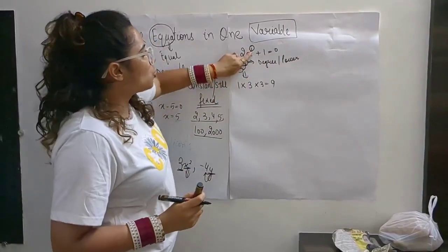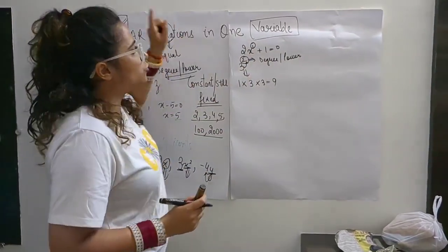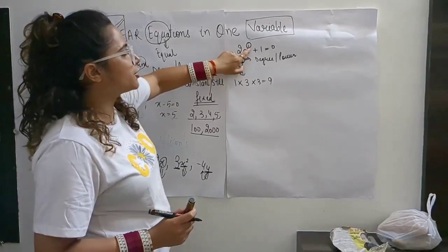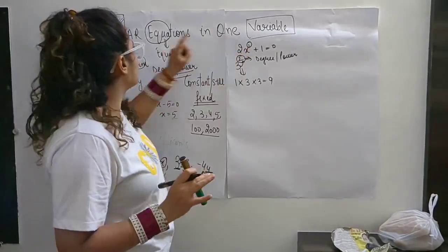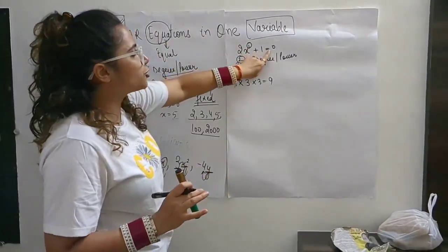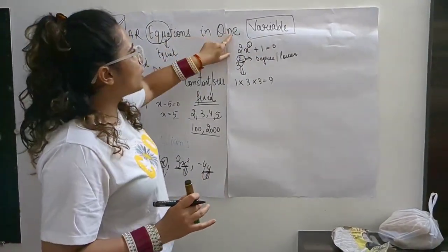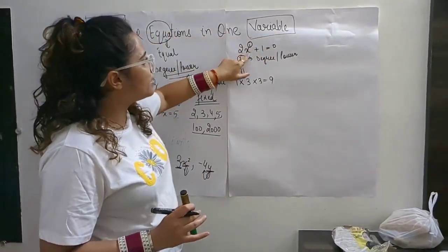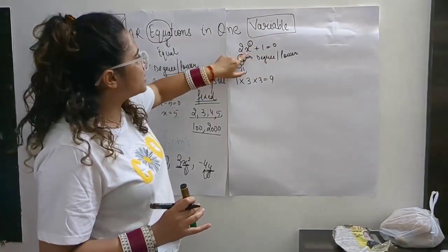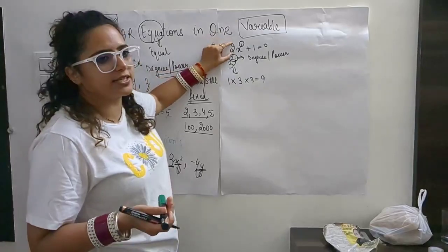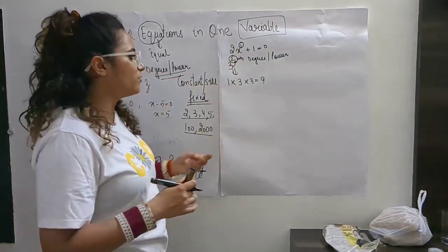So linear, line, 1, a singular word. So there should be a degree 1. The variable's degree should be 1 every time if we are talking about a linear equation. And there should be a sign of equal, as I told you, an equation means equal. Now in one variable, how many letters can you see here? Only 1 letter. That means this is one variable. So this shows a perfect example of a linear equation in one variable.